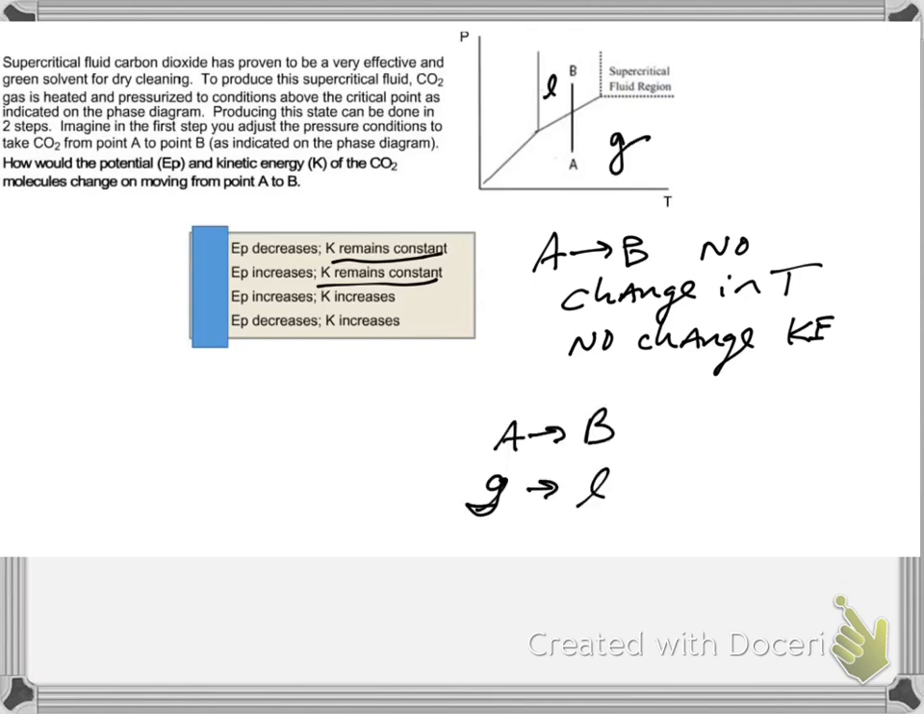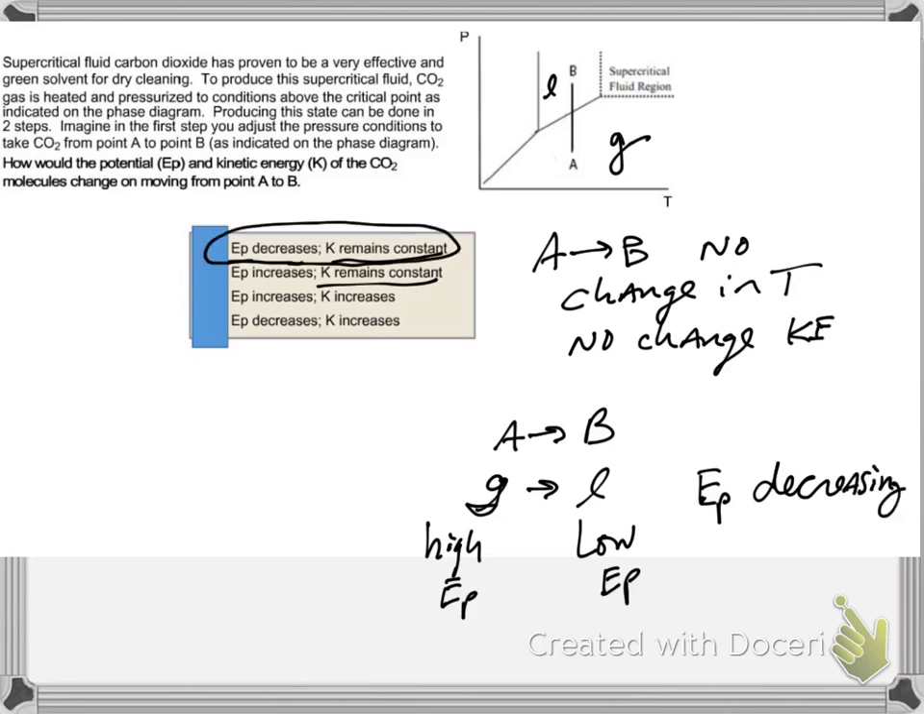The change in phase is going from high potential energy gas to low potential energy gas. Going from high to low, potential energy is decreasing. So that would give us this answer, right? So knowing temperature does not change means kinetic energy doesn't change. And knowing that the potential energy is going from high to low means it's decreasing potential energy.